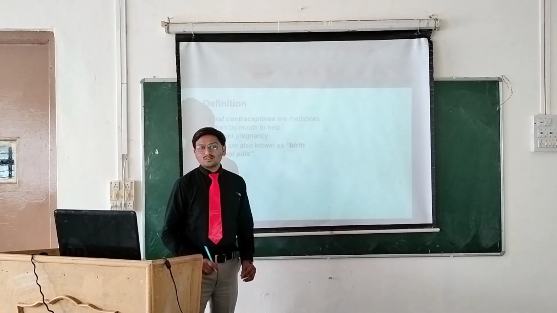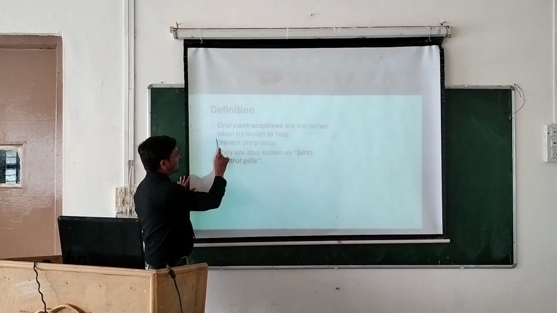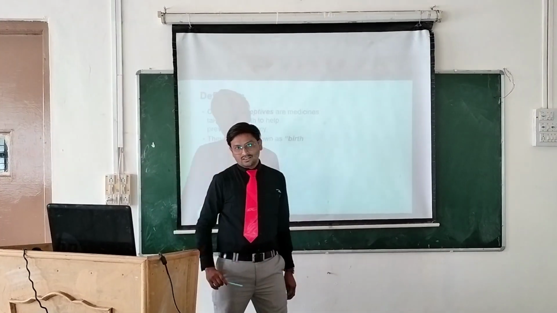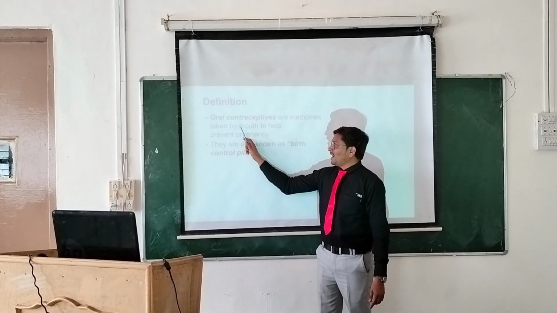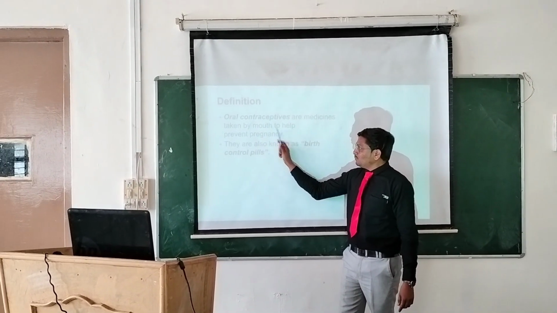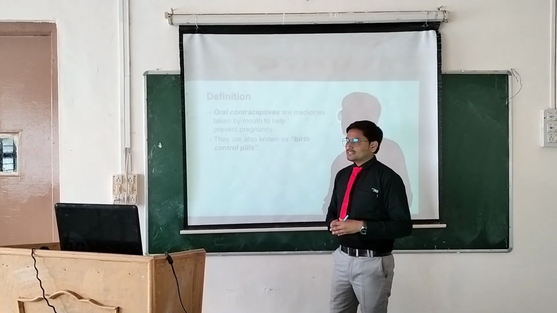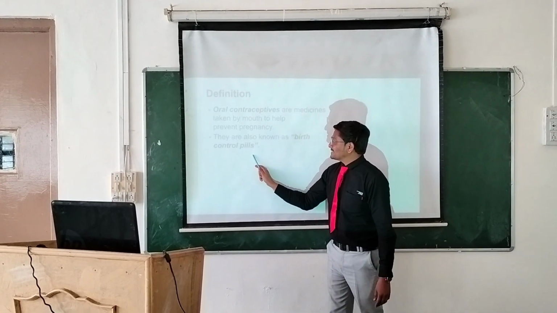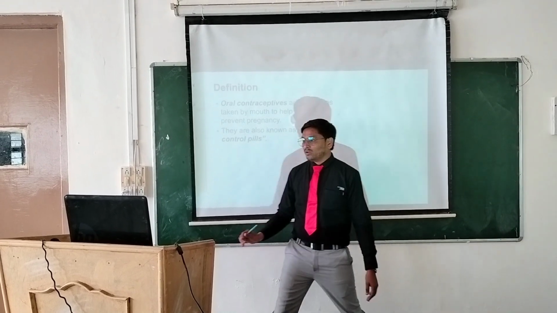Let's see what oral contraceptive is. Oral contraceptives are medicines taken by mouth to help prevent pregnancy. The word itself tells us that oral means taken by mouth, and contraceptive helps to prevent pregnancy, meaning unwanted pregnancy. They are also known as birth control pills.